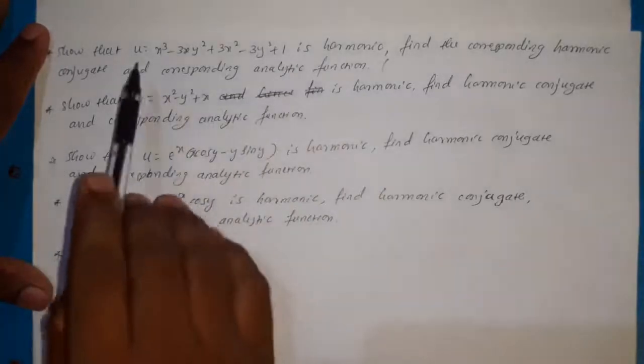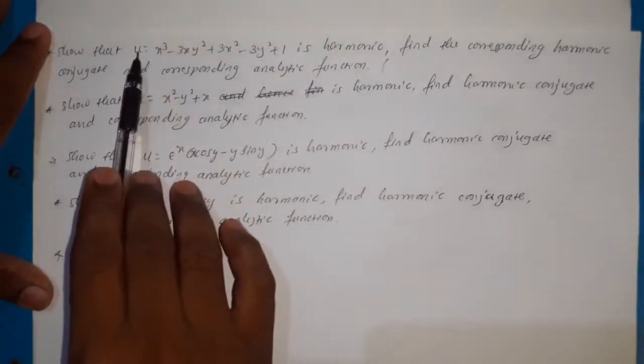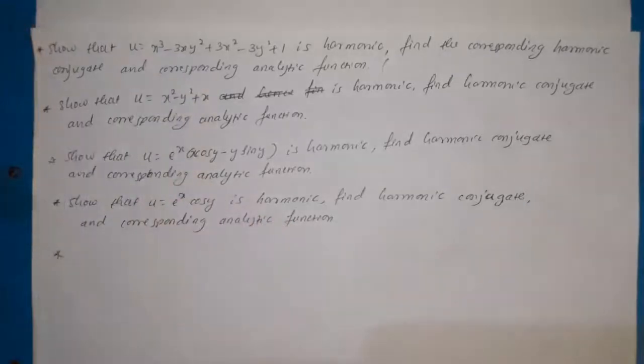So here the real part is given, that is u. So you need to find v and also show that the function u is harmonic, means it satisfies the Laplace equation, and find the corresponding analytic function in terms of z. That is similar to the first example. And the second one is also the same. Show that u is equal to x square minus y square plus x is harmonic. Find the harmonic conjugate and the corresponding analytic function.